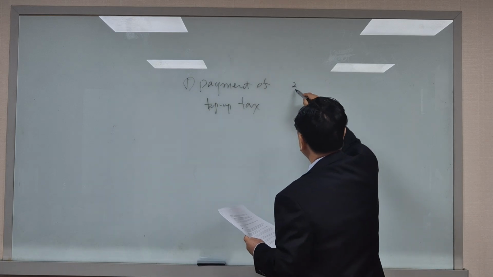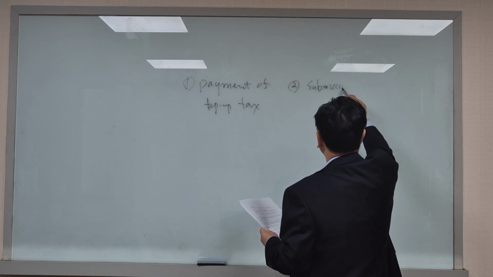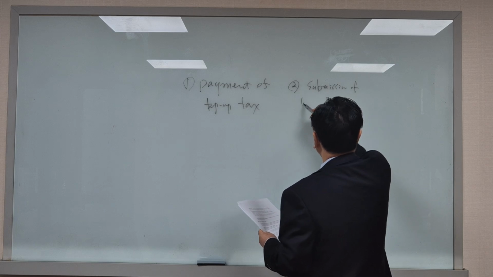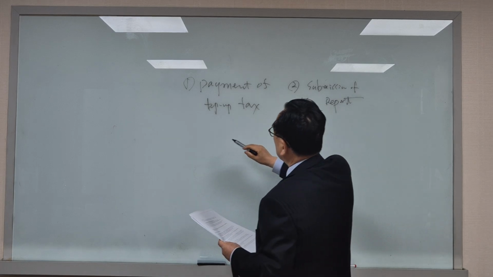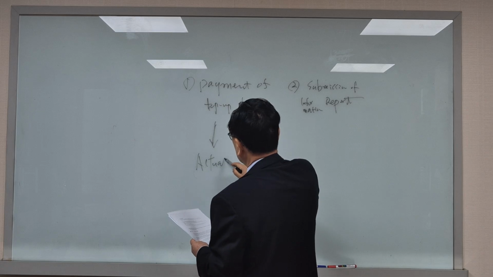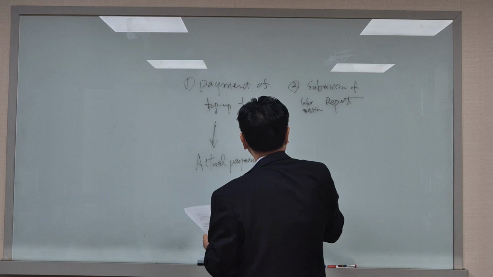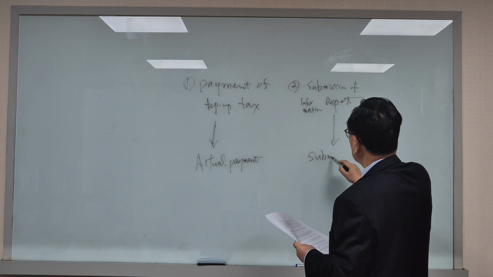The other, number 2, is submission of report, information report. The first is related to the actual payment of tax. The second is related to the submission of documents.